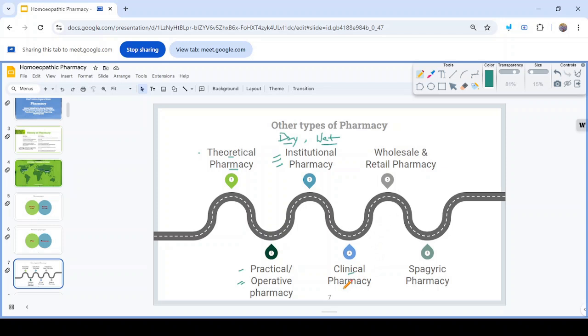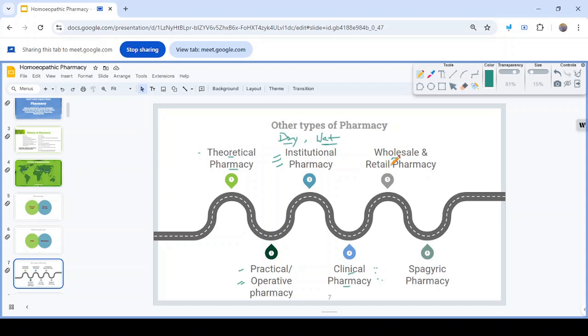Now clinical pharmacy: the pharmacy to be followed in the clinical setting is called clinical pharmacy. That also deals with the dispensing part. Then wholesale and retail pharmacy: distribution, preservation and stocking procedures are mentioned in wholesale and retail pharmacy.